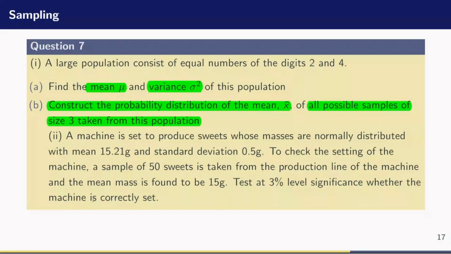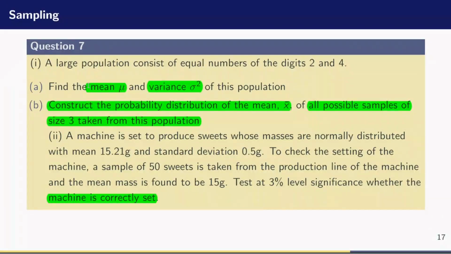The first thing to do when you are given a question on hypothesis testing is to identify if you are going to be performing a one-tailed test or a two-tailed test. But here, we have just been told to test at 3% level of significance whether the machine is set correctly, and I am not seeing keywords like increase, decrease, more than or less than, or similar words. So I can only assume that this is a two-tailed test at 3% level of significance, because I'm looking for a change and not an increase or a decrease. So this is a two-tailed test, very important.